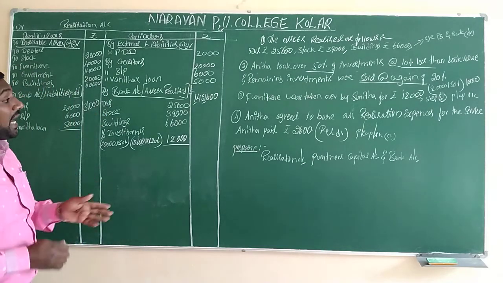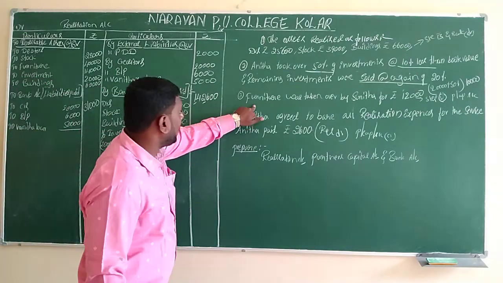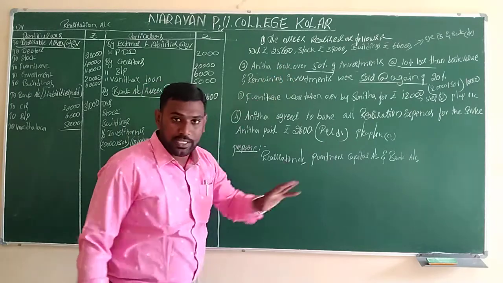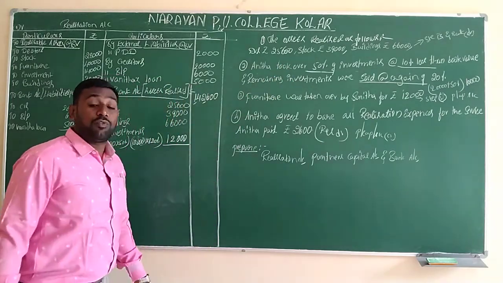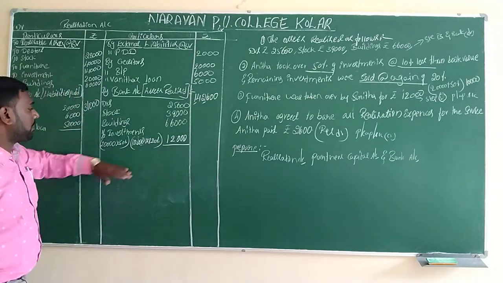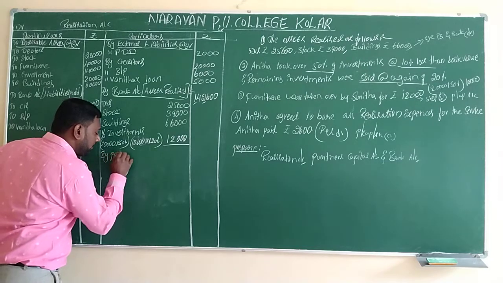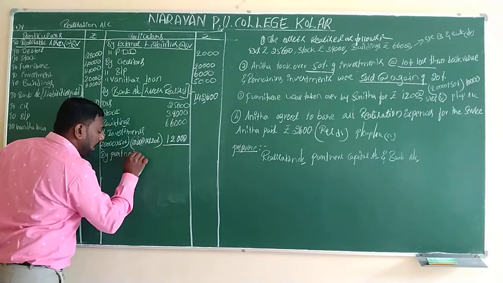Step number 5, assets taken over. So here furniture is taken over and the investment is also taken over. So who is going to take over? Partners only. That will come to step number 5. We will write by partners capital account.